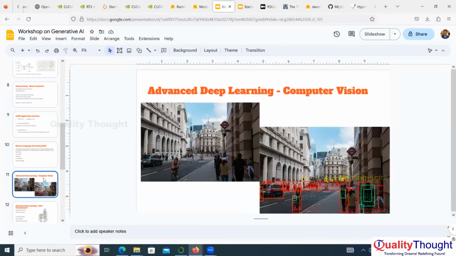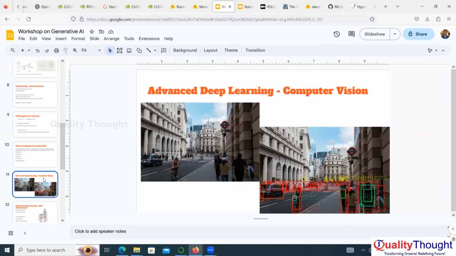Maybe your friends or relatives in countries like the US have driverless cars. In India, it is not there yet, but in the US and Europe it is. So what algorithms are they using? They are using computer vision algorithms. On the left side is a street. A picture has been taken.